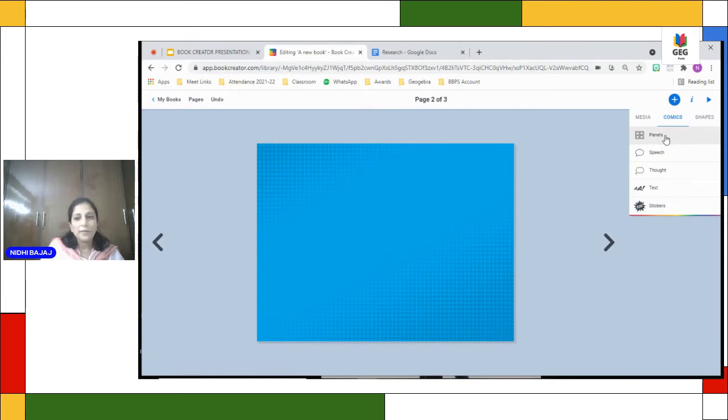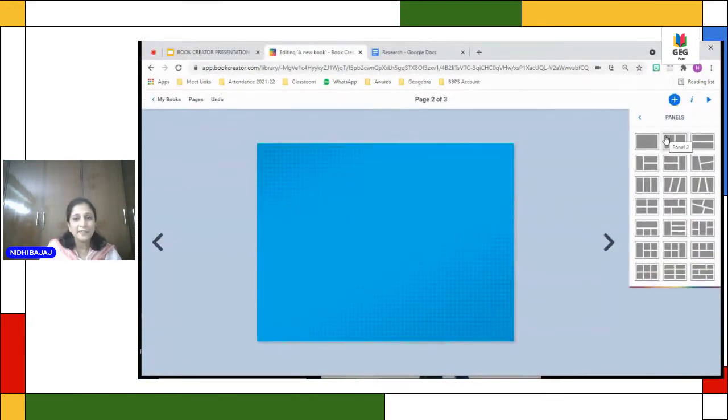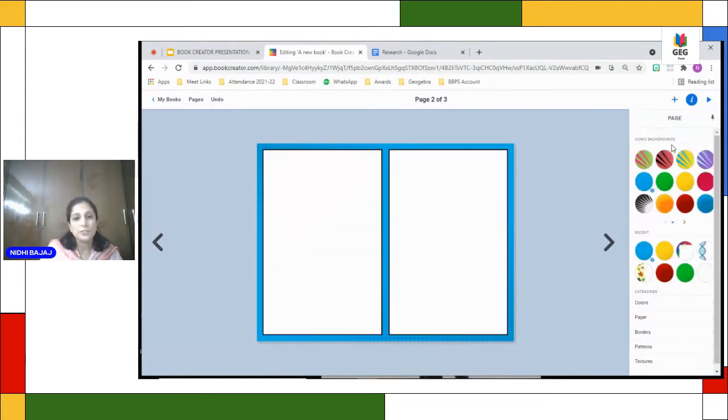Now, the comic has a very important, very nice feature, which is panels. A lot of panels are available. If you have read comic books, I'm sure you might have. So beautiful panels are available in the comic feature. So I'll just choose this panel, and now I want to insert an image here.